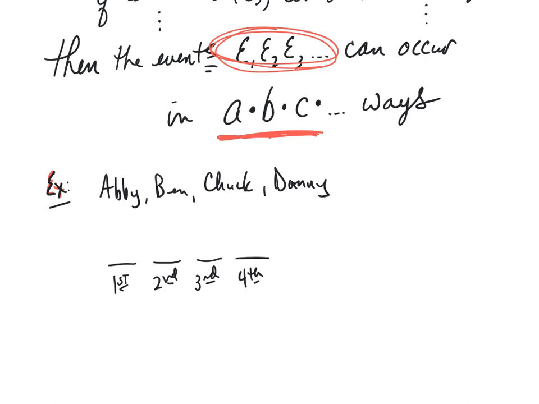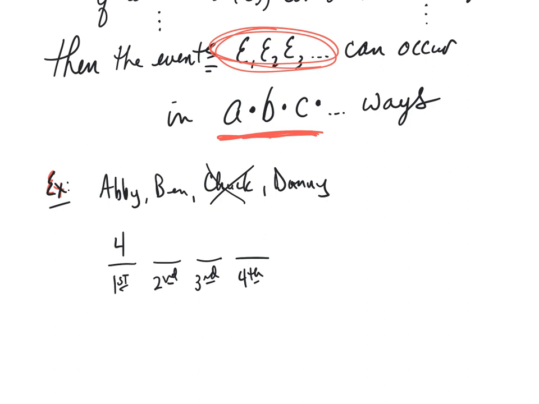All right, and turn the problem around a little bit and ask, while everybody is still sitting in their chair, how many different people could go stand in that first position by the door? Well, any of the four, Abby, Ben, Chuck, or Danny could, so we'd have 4 different people could be in the first position. But once one of those people is in the first position, let's say Chuck is in the first position, now how many people are left to stand in the second position?